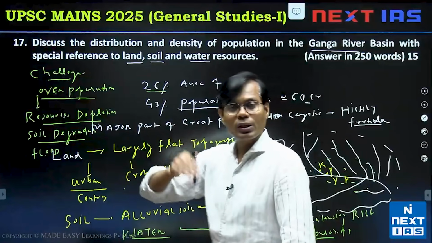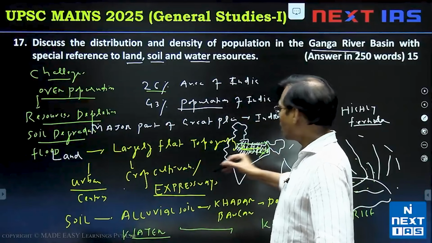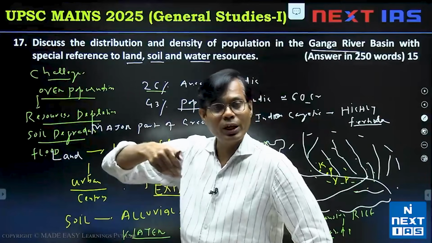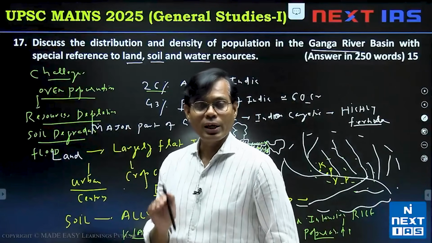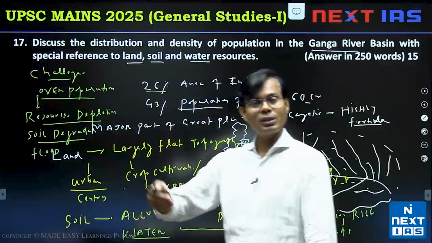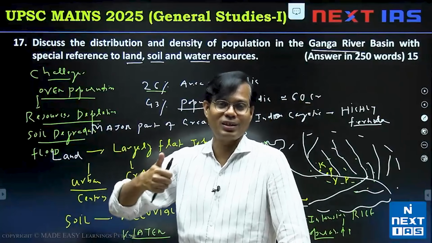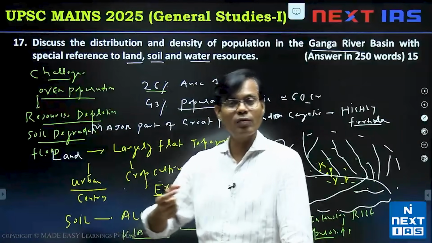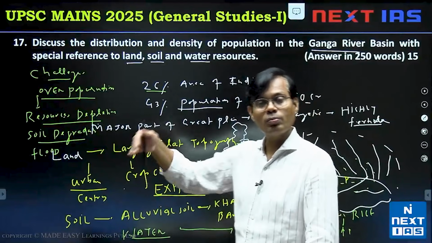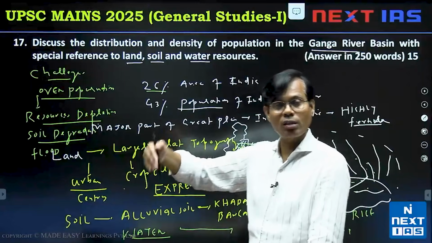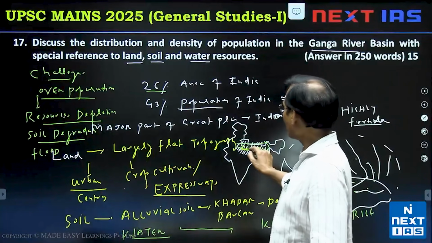So there is a need for conservation of the resources in that zone. We have to prefer modern irrigation methods. We have to consider that population should be away from the floodplain or low-lying areas. We also have to make sure of rainwater harvesting in this zone. And the cropping pattern also requires change. Thus we can utilize this area as we have already harnessed the benefit of this area. It has been a center of civilization, a pivot, you can note down. Pataliputra or places like Delhi were multiple times the capital, with historical, cultural and religious benefits in this zone. And we have to maintain this zone by conserving the resources of this region.